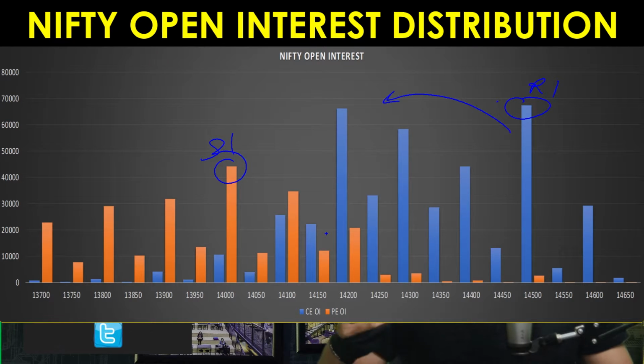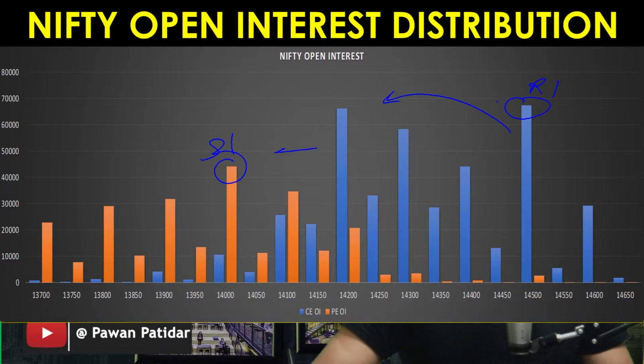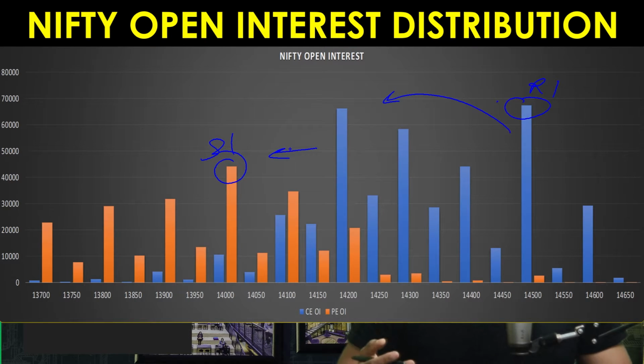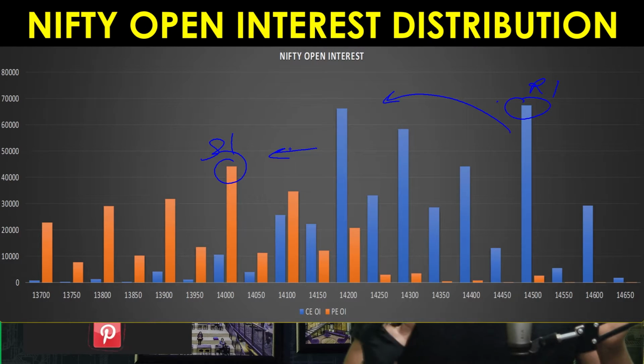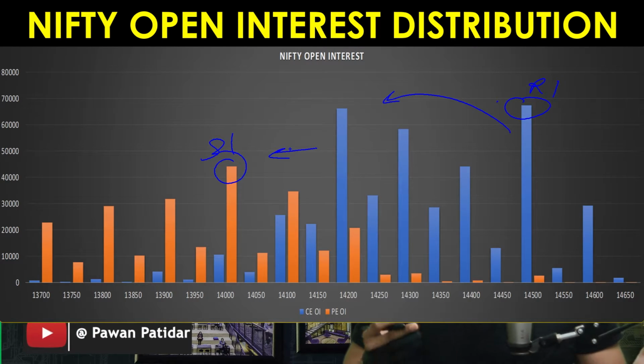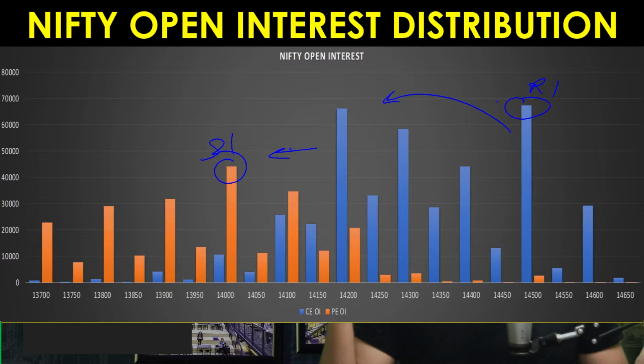It means they are expecting that Nifty will be below this level. But let's find out in the next day's trading session, when the picture will be more clear. Right now it is indicating that Nifty is going to be in a tight range of 14,000 and 14,200. Where Nifty goes, we can only find out after tomorrow's market.